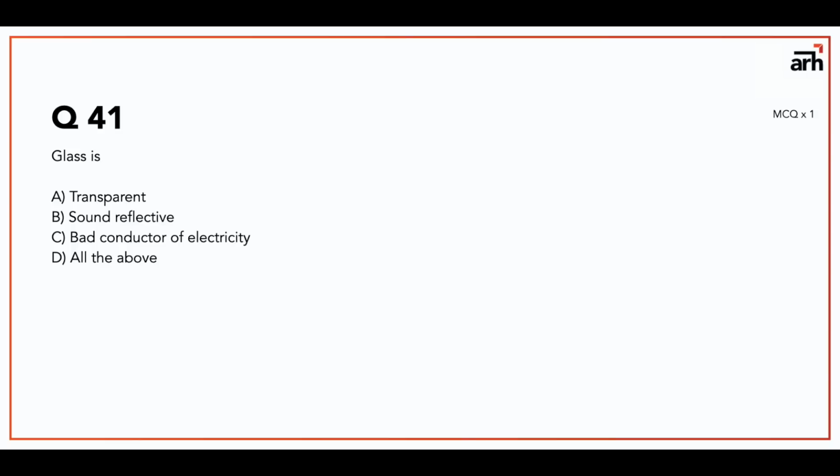Question number 41 is glass is. So glass is transparent, it's a sound reflective material. Again, this is acoustics, and it's a bad conductor of electricity as well. So the correct option for this would be all of the above.